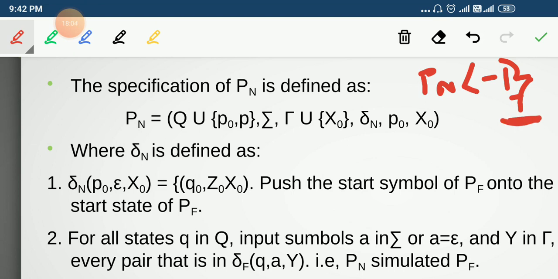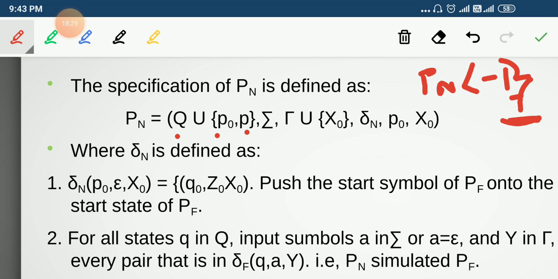Pf contains Q, which is the finite set of states in a PDA. In addition to those states, we are going to add two new states. One is the new start state, and the other is not a final state, but is there to ensure that the stack contents are emptied.